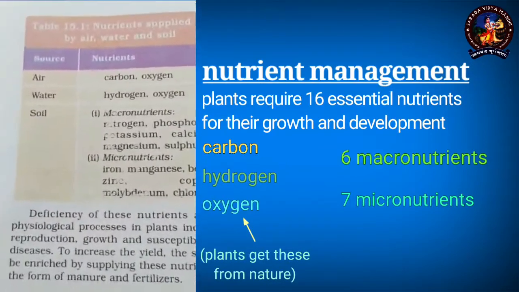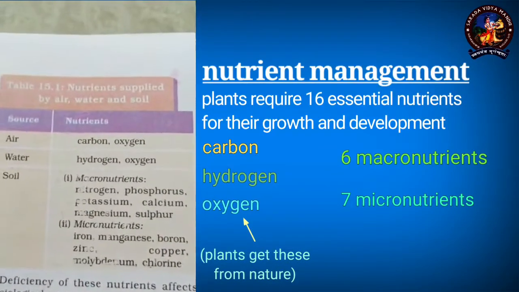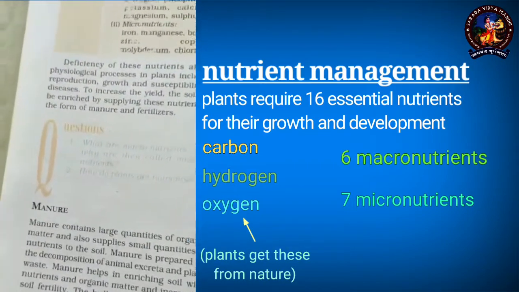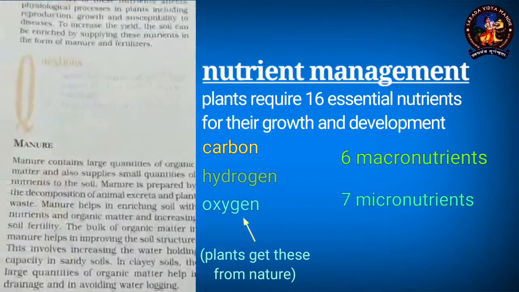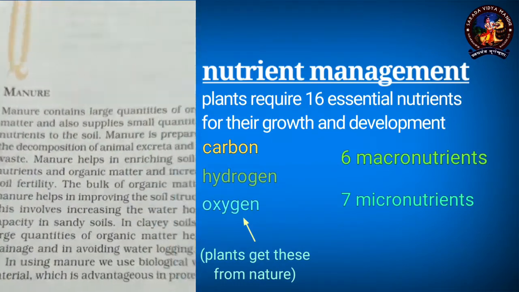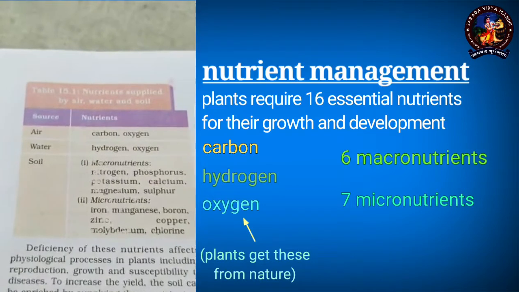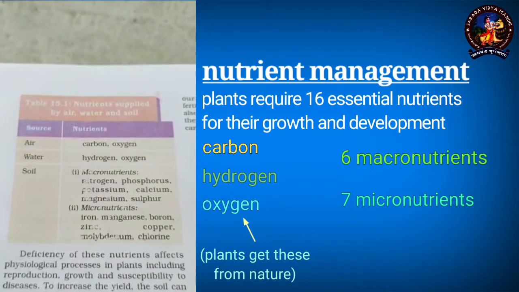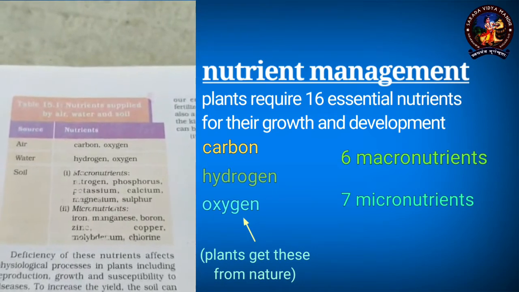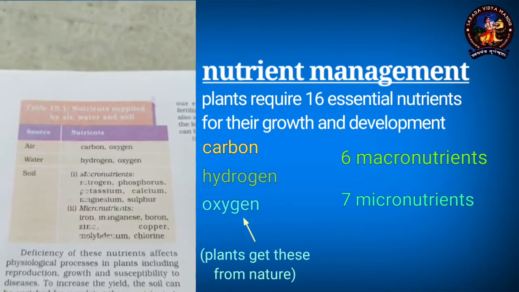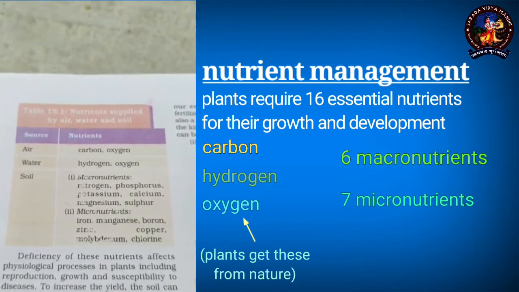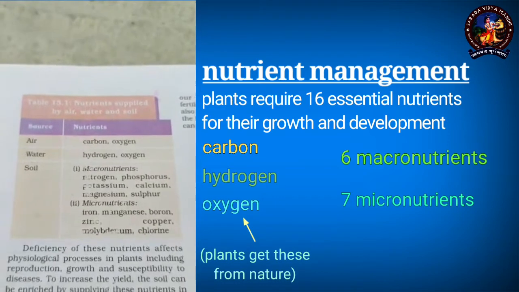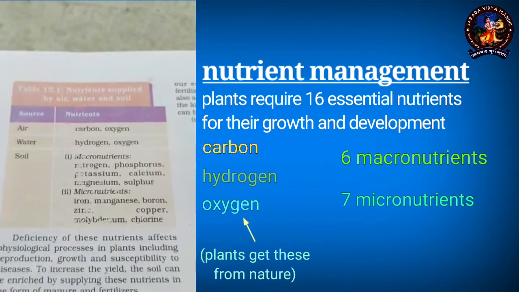Here you have Table 15.1 in your NCERT book, page number 206. This table indicates the nutrients which are required by the plants and which are obtained from air, water and the soil. The deficiency of these nutrients shows various kinds of physiological problems in the plant. As a result, their reproduction and growth are affected, and they are subjected to various kinds of diseases.